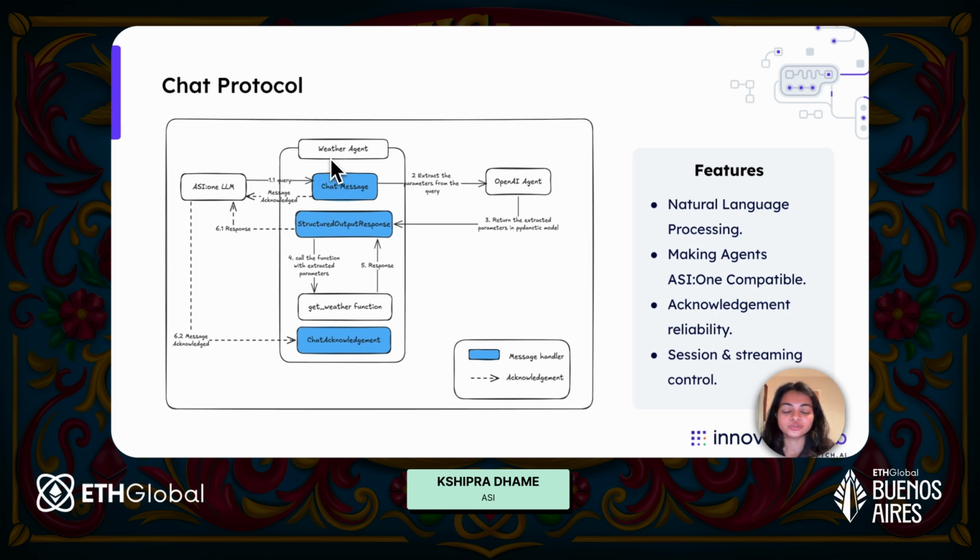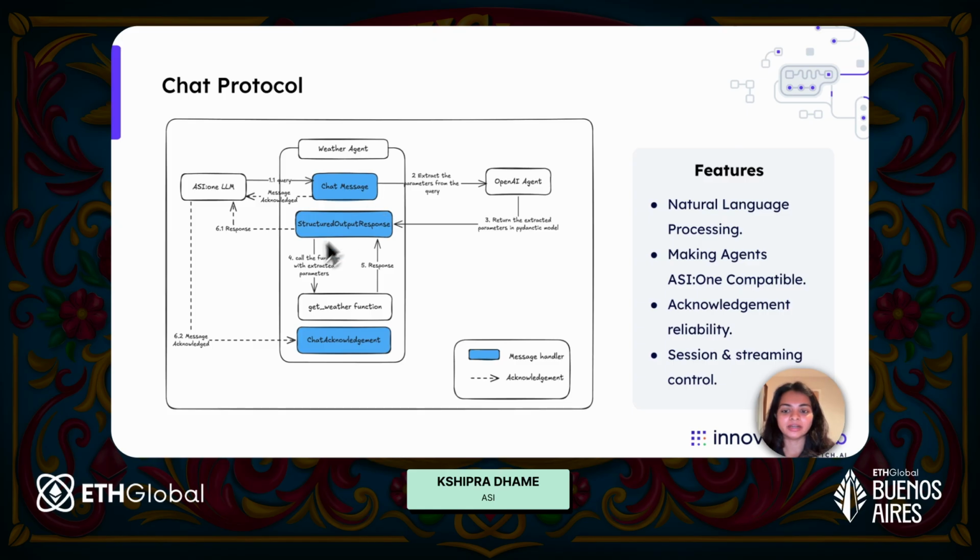And to receive the message, the weather agent needs to have an on message handler which can accept a chat message. In the previous example, we had an on message handler which was accepting request as the data model, but here we will have chat message. Once it receives the message, this message is in plain text, right? The message says, what's the weather like in London?